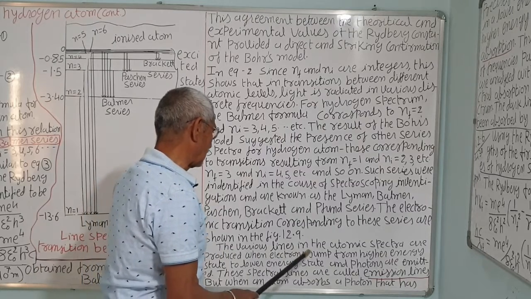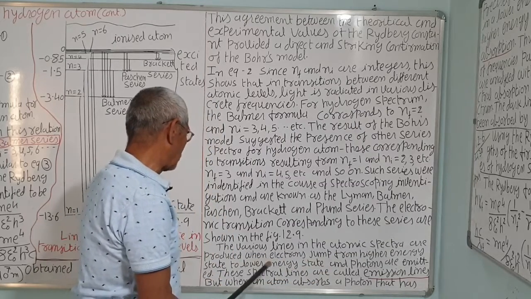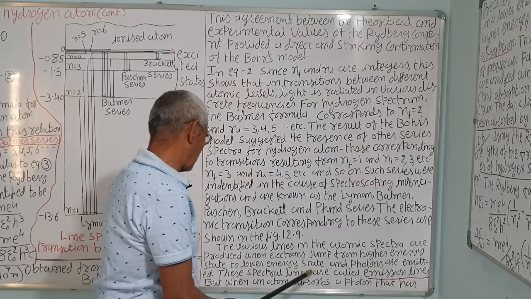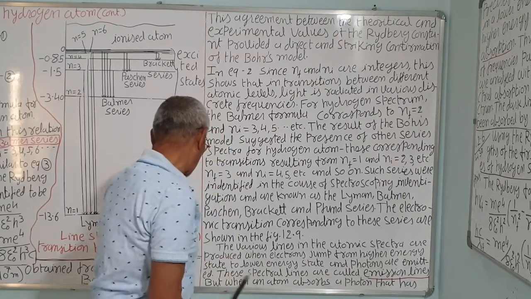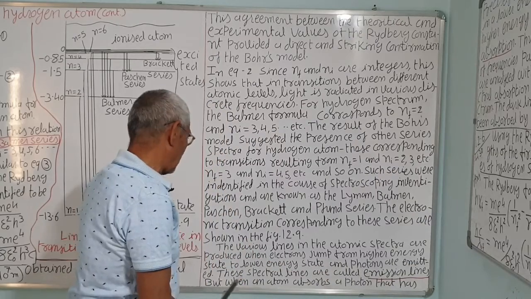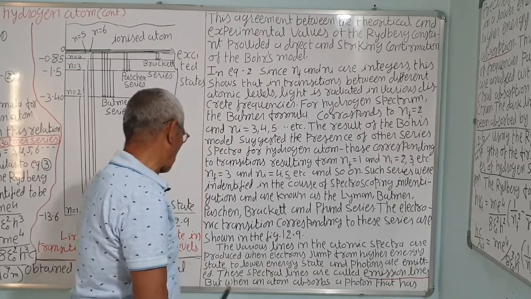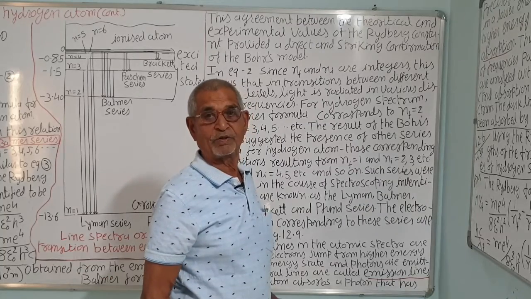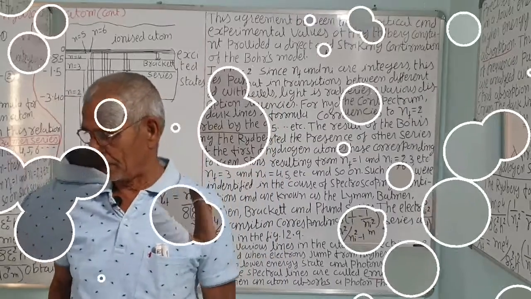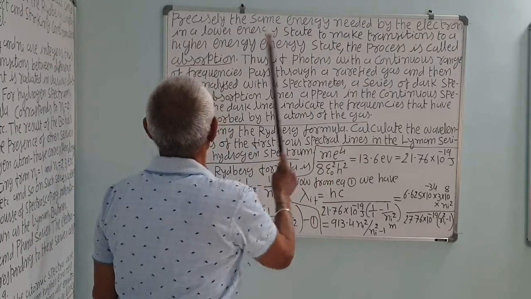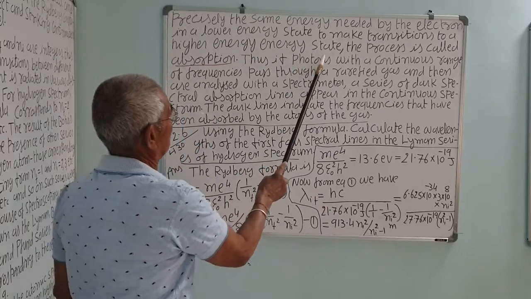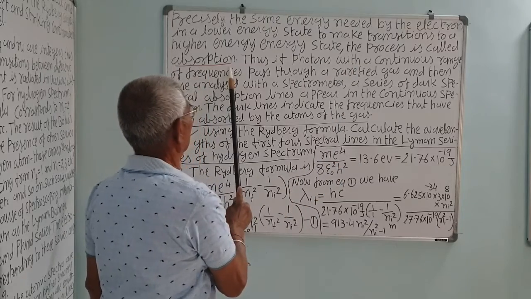The various lines in the atomic spectra are produced when electrons jump from a higher energy state to a lower energy state, correct, and photons are emitted. These spectral lines are called emission lines, or emission line spectra, or emission spectra in short. With a source of energy, the electron will jump from the lower ground state to any other higher state. Precisely the same energy is needed by the electron in a lower energy state to make a transition to a higher energy state. The process is called absorption.